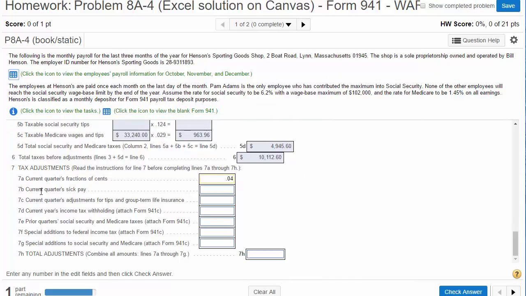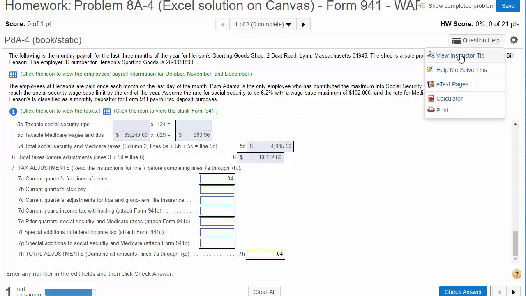Now, you can ignore lines 7B through 7G. These are advanced topics for a tax class. This is not a tax class. We're just talking about payroll, so we ignore these. Line 7H says total adjustments, combine all amounts, line 7A down to 7G. So 4 plus nothing is 4 cents.